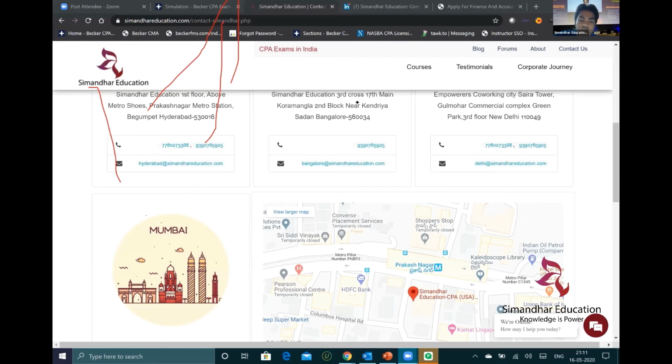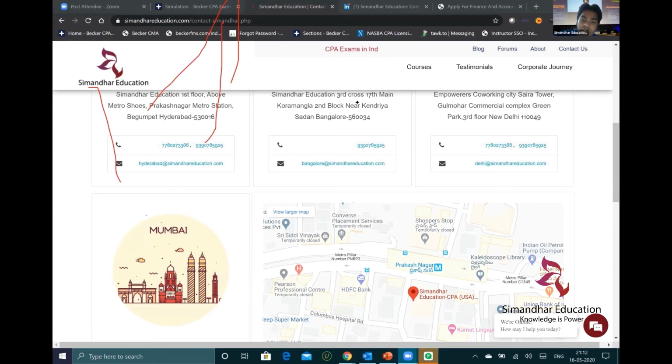So, the prospect of US CPA in Canada. I think if you pass the US CPA exam, you don't need to write the Canadian exam. You are exempted from the Canada exam, so I would say it's a good option to take up. Can we expect CPA exams in India in 2021? Hard to conclude. I don't want to give any wrong information because there is no official information on that.